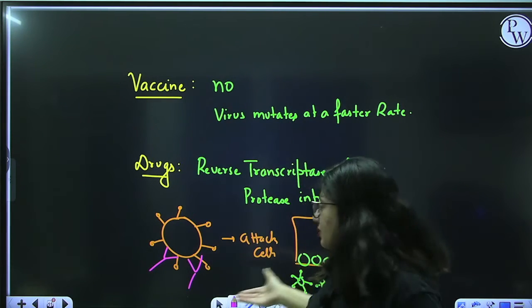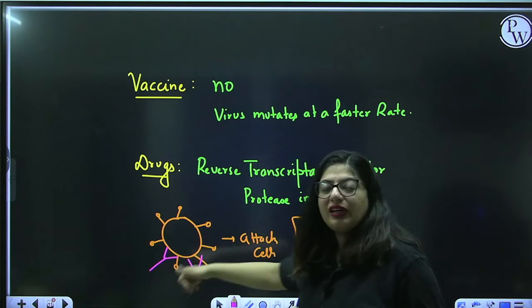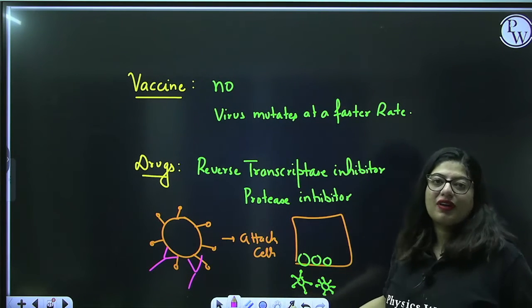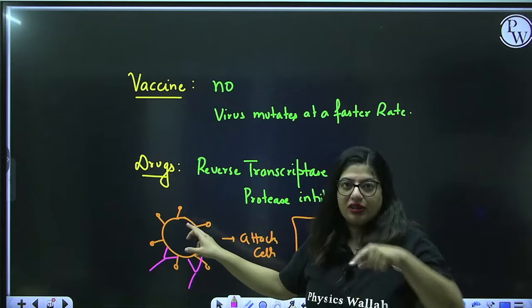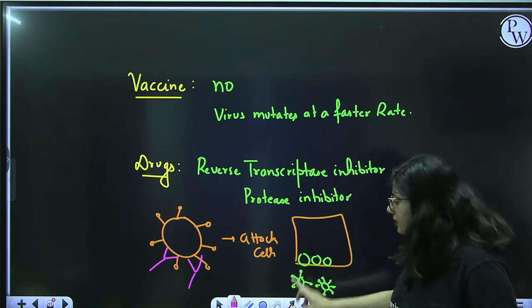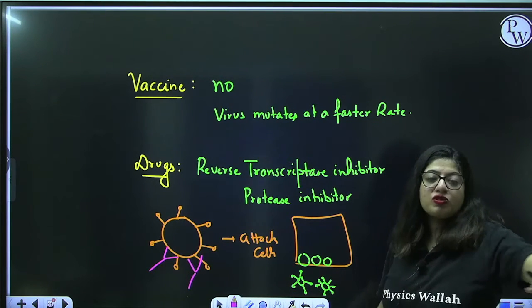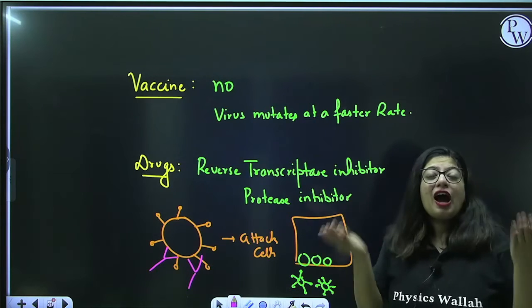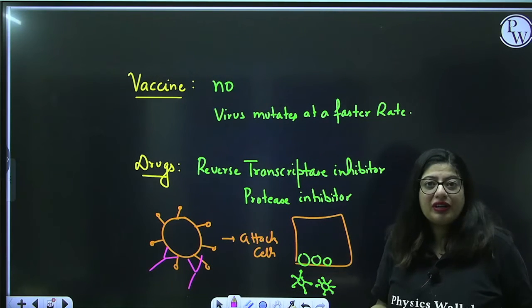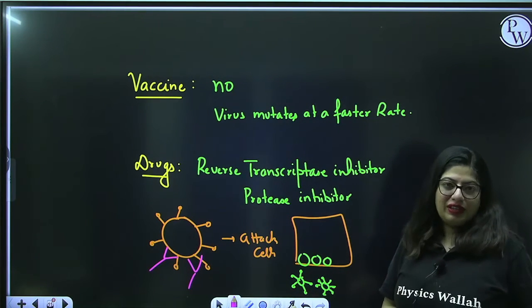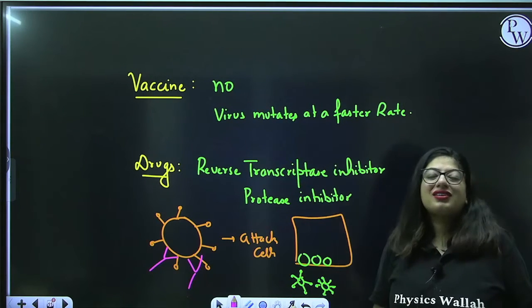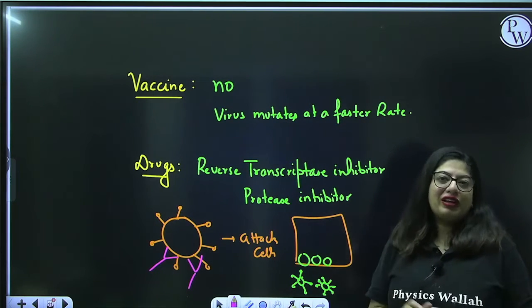But the second time the virus is quite different. This antibody will not work for this virus, because it has a different coat, and a different antibody will be formed. So how many vaccines can you give, and how can you predict what kind of mutation will take place? So that's why a vaccine is very, very difficult in this case.